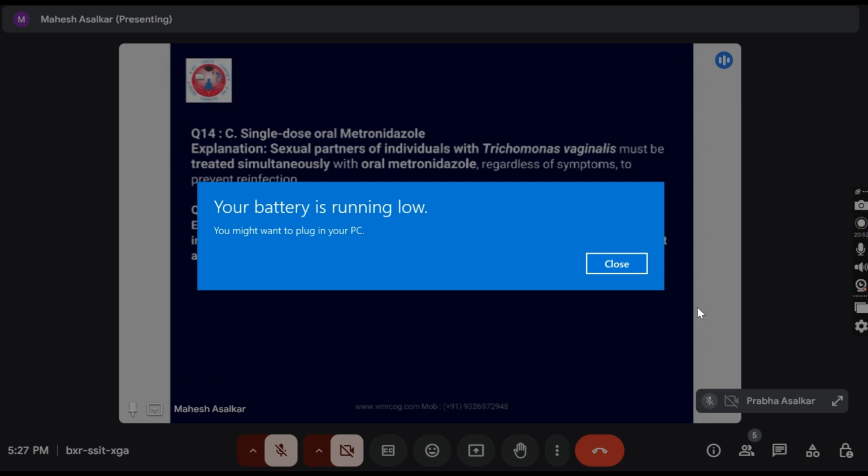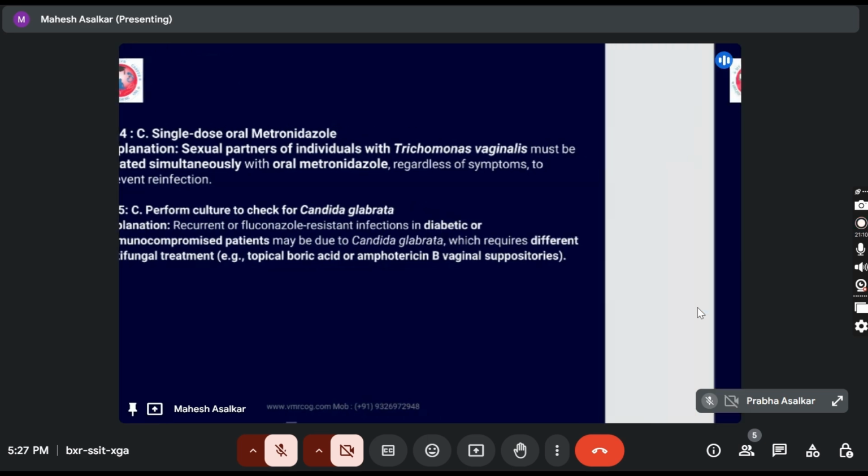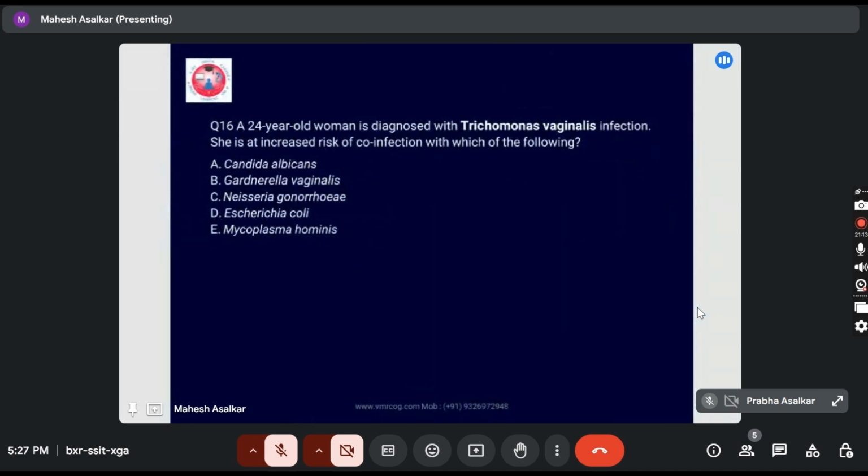Perform culture to check Candida glabrata. So explanation is recurrent or fluconazole resistant infections in diabetic or immunocompromised patients may be due to Candida glabrata, which requires different antifungal treatment, either topical boric acid or amphotericin B, vaginal suppositories, etc. Next, Dr. Priyanka, take this single question.